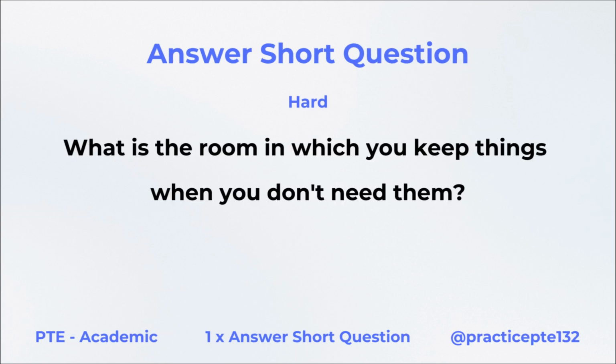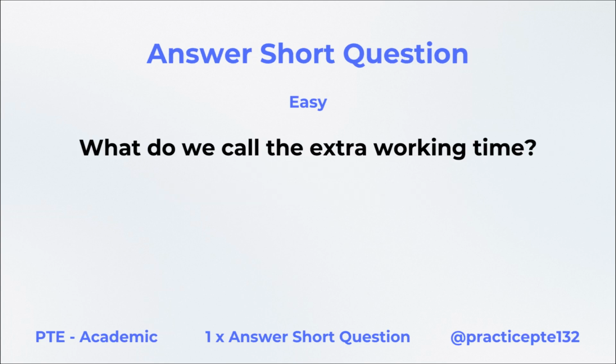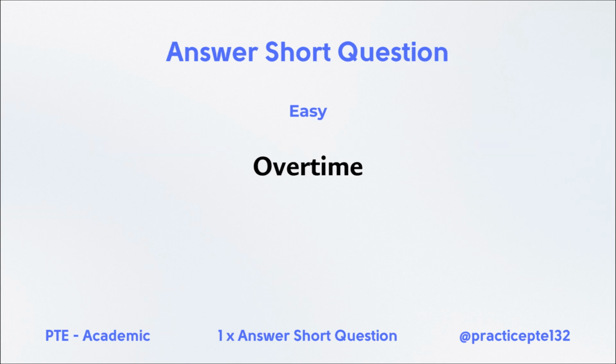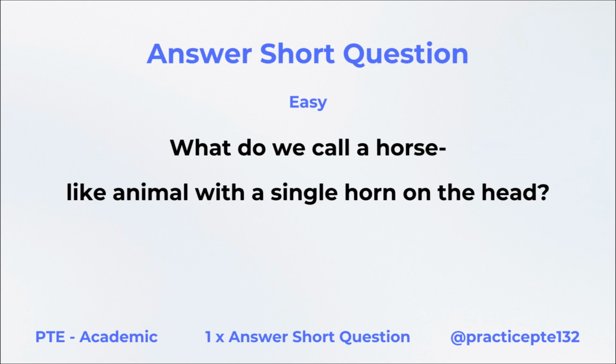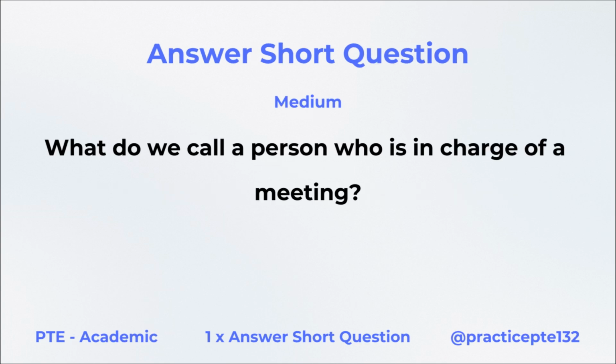Key. What is the room in which you keep things when you don't need them? Storeroom. What do we call the extra working time? Overtime. What do we call a horse-like animal with a single horn on the head? Unicorn. What do we call a person who is in charge of a meeting?